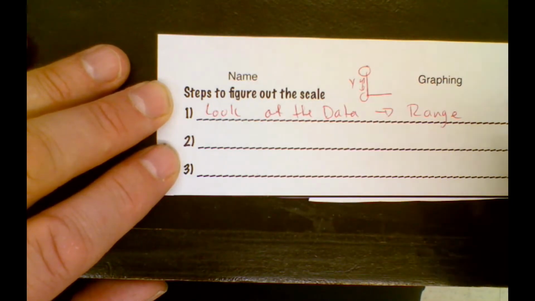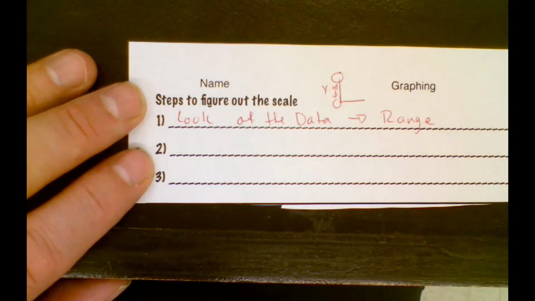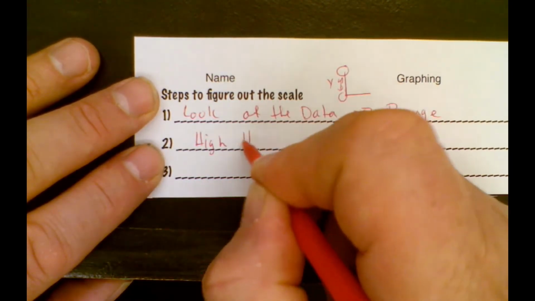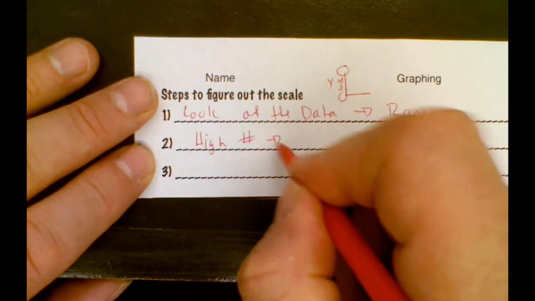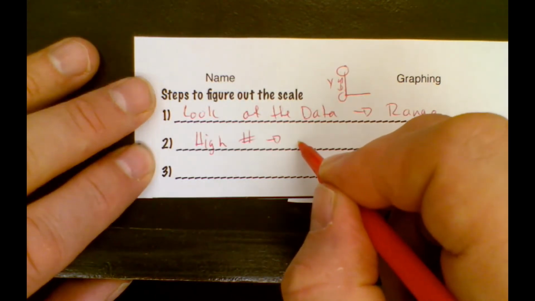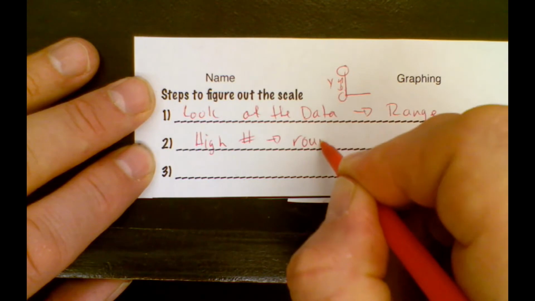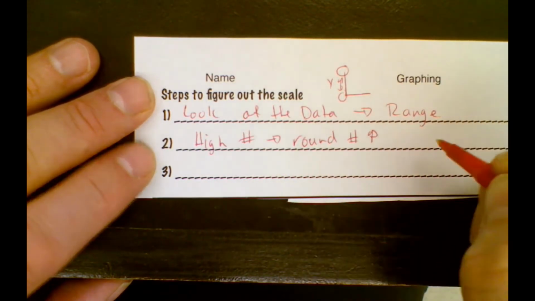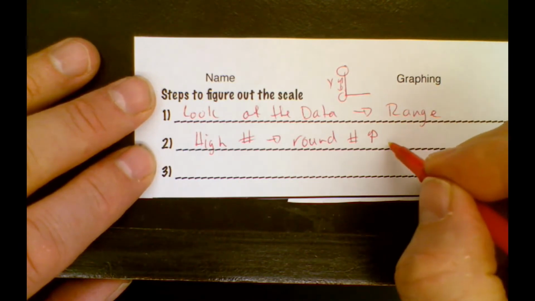The range is usually the high number to the low number. I look at the high number, and then from the high number, I go to a round number that is greater than the high number.